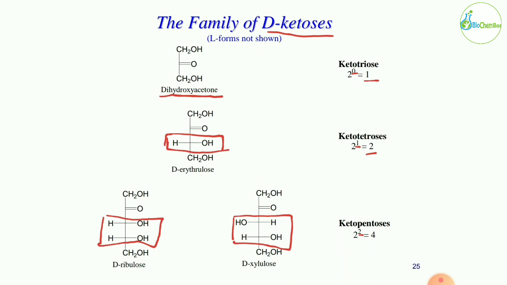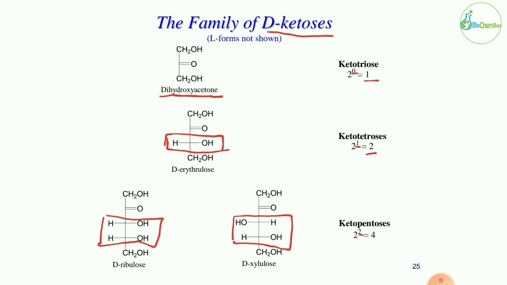In the aldose sugar there are erythrose and threose. Here there is no threose because only one chiral carbon is there, so only erythrose. But here, instead of erythrose, we are using erythrulose. Similarly, in the pentose sugar, ribose and xylose were there in the aldose form, right? But here we are going to use the suffix ulose. So ribulose, xylulose. Okay, so erythrulose, ribulose, xylulose.